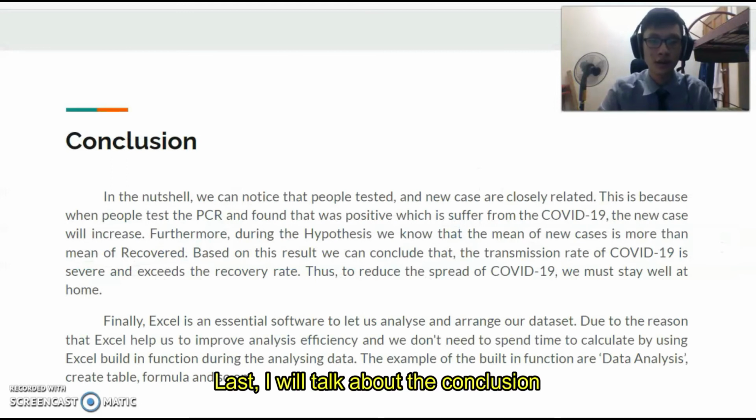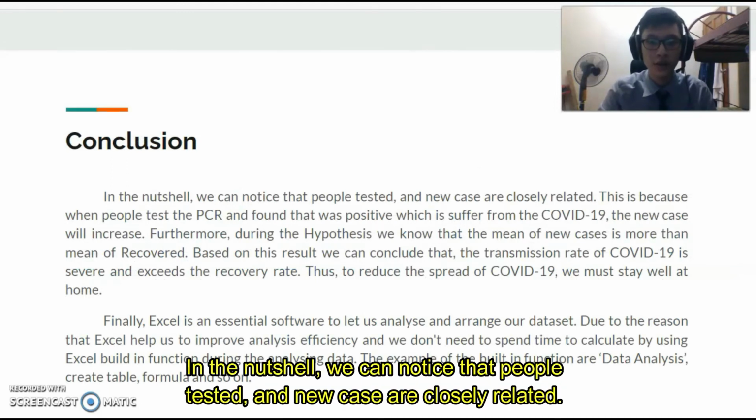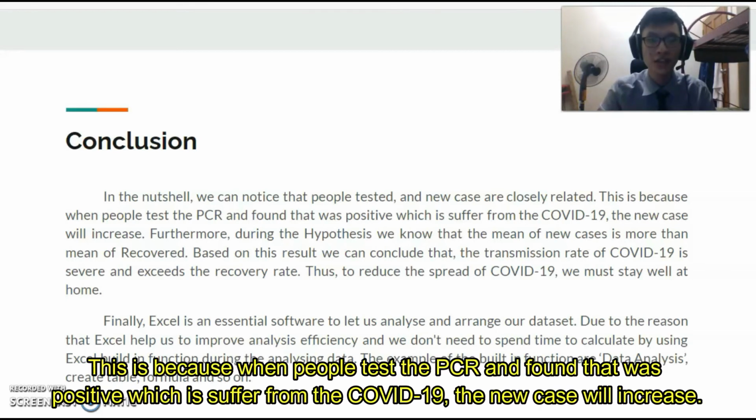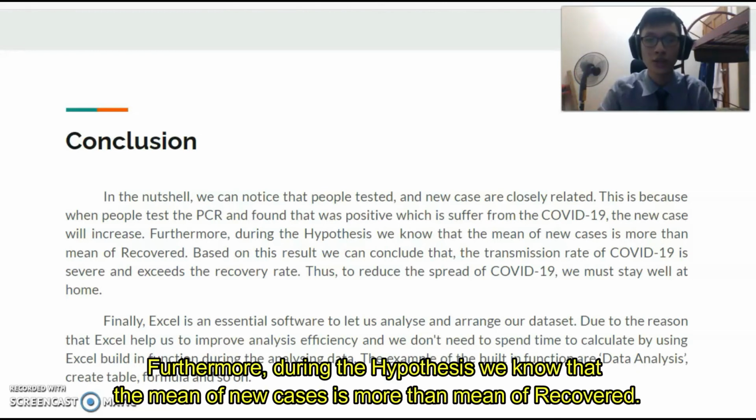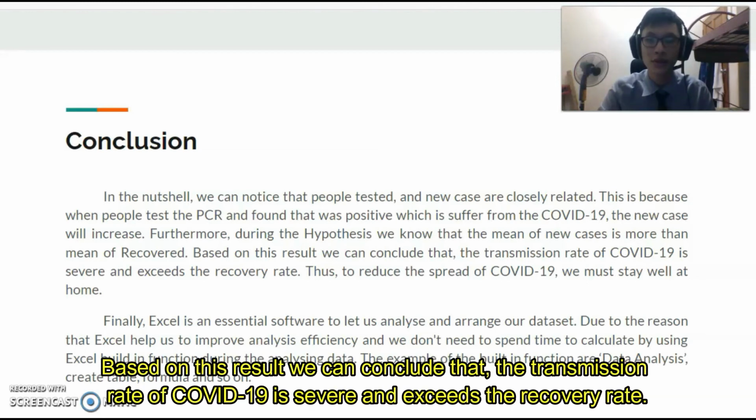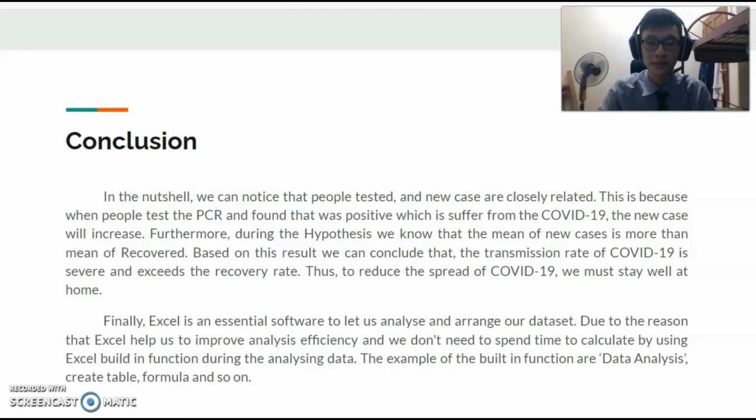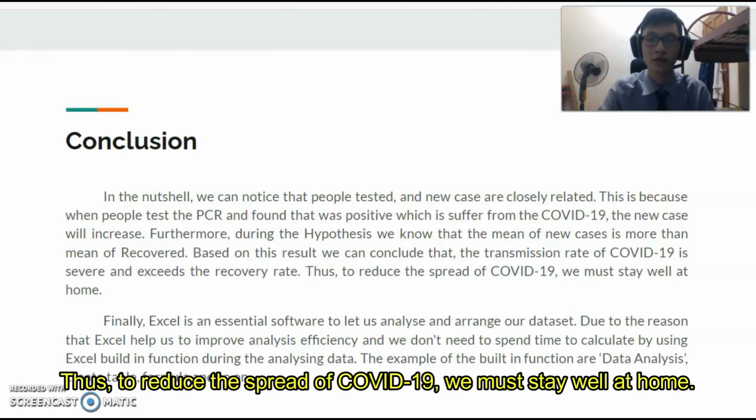Lastly, I will talk about the conclusion. In a nutshell, we can notice that people tested and new cases are closely related. This is because when people take the PCR test and are found positive, the new case count increases. Furthermore, from the hypothesis testing, we know that the mean of new cases is more than the mean of recoveries. Based on this result, we can conclude that the transmission rate of COVID-19 exceeds the recovery rate. Thus, to reduce the spread of COVID-19, we must stay at home.